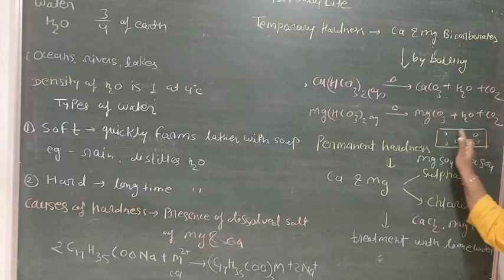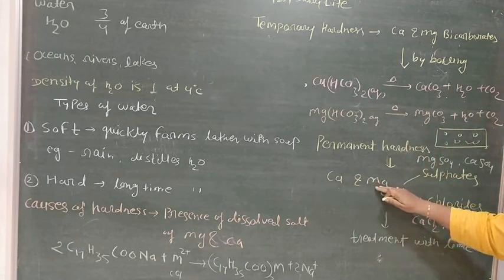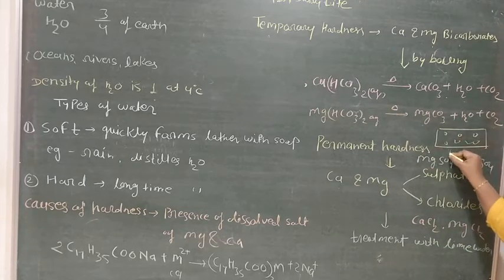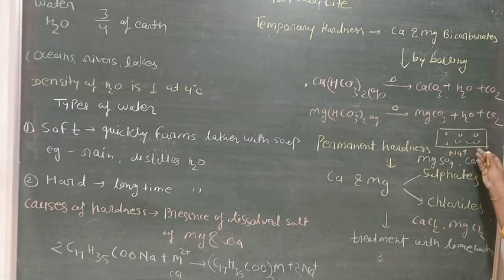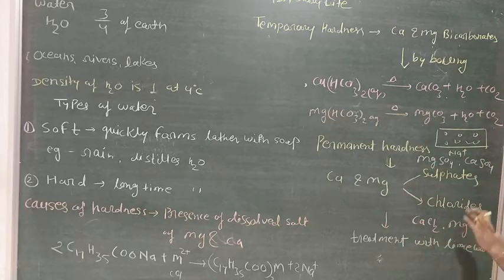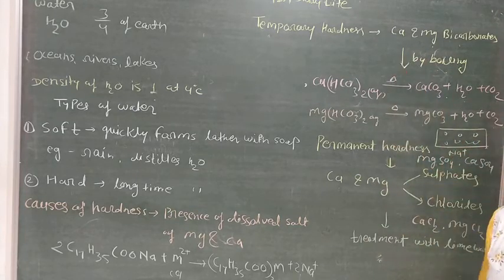When this water goes through the sieve, the calcium and magnesium ions are absorbed by the zeolite and sodium ions are released into the water, and your water becomes softer. So that is the process of removal of hardness from water. Which hardness? Permanent hardness. The temporary hardness you can remove only through the boiling process.